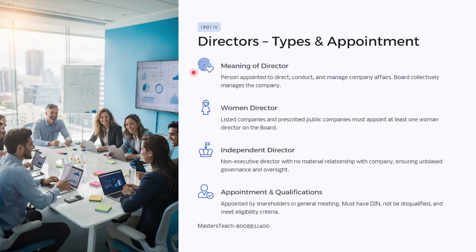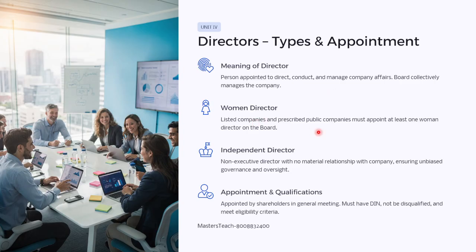Then unit 4 is about the directors and types of appointment. So what is the meaning of director? A person appointed to direct, conduct and manage the company affairs. Why? To conduct the day-to-day business and to direct the company's affairs. So the board of directors collectively manages the company.